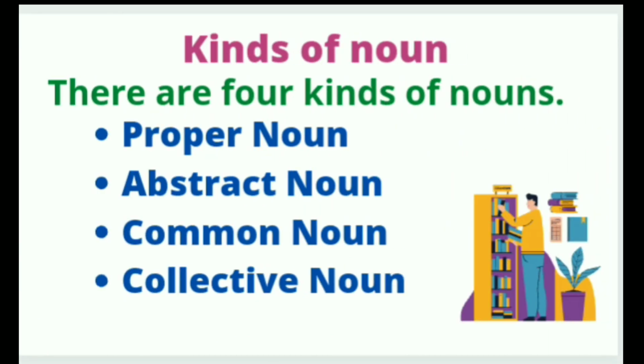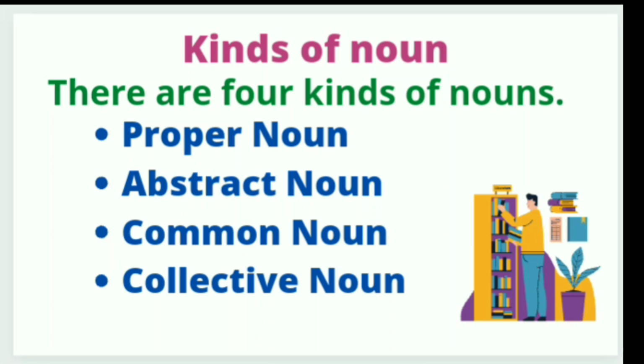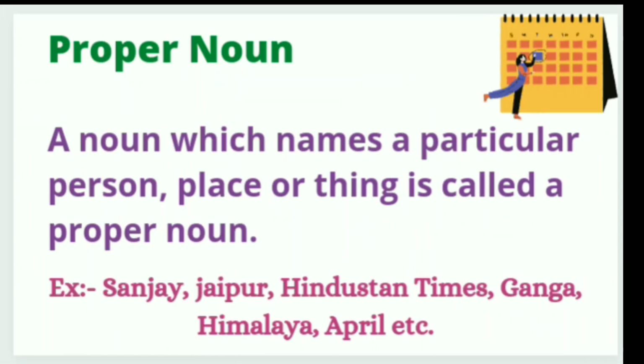Now, kinds of noun. There are basically 4 kinds of nouns: proper noun, abstract noun, common noun, and collective noun. Let's see one by one. Proper noun. A noun which names a particular person, place, or thing is called a proper noun.